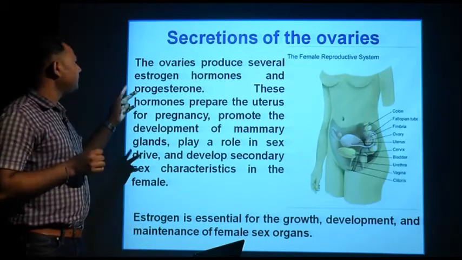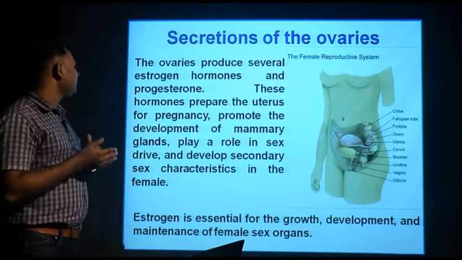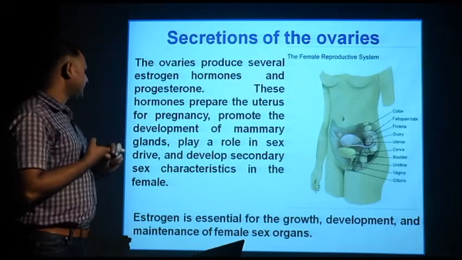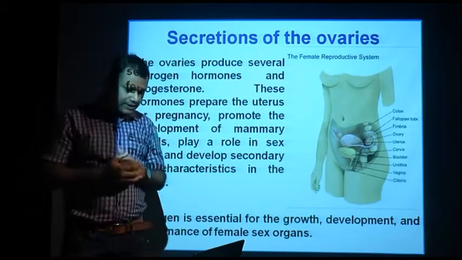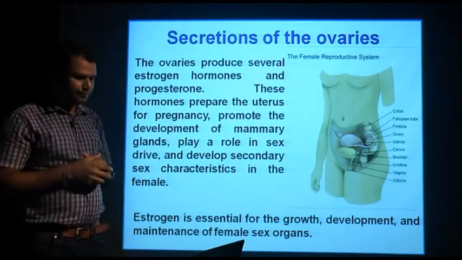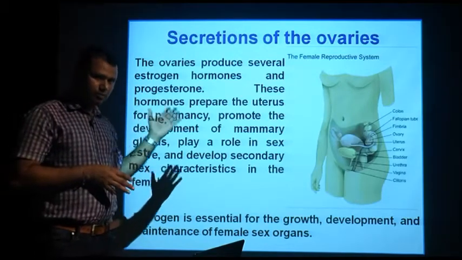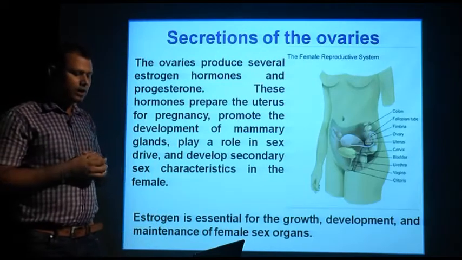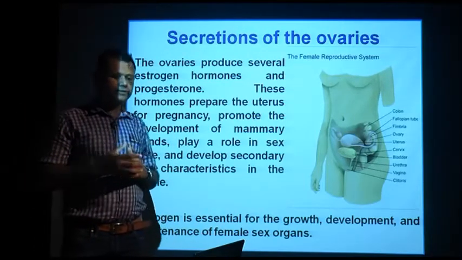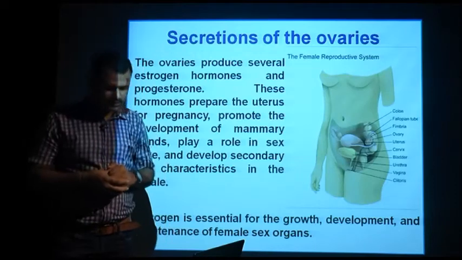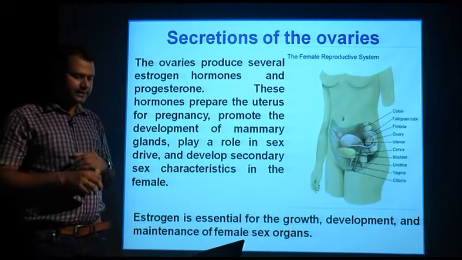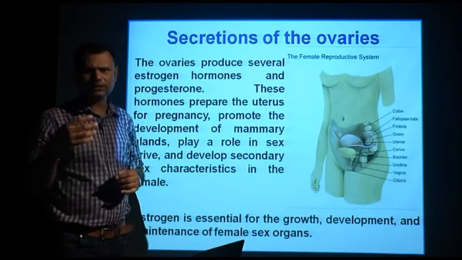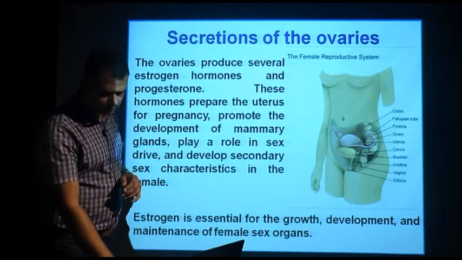These two hormones prepare the uterus for pregnancy. They promote the development of mammary glands, play a role in sex drive, and develop secondary sexual characteristics. Estrogen is essential for the growth, development and maintenance of the female sex organs.